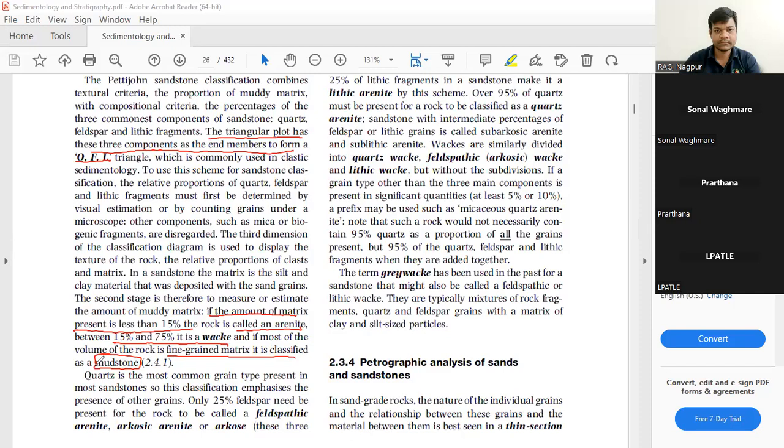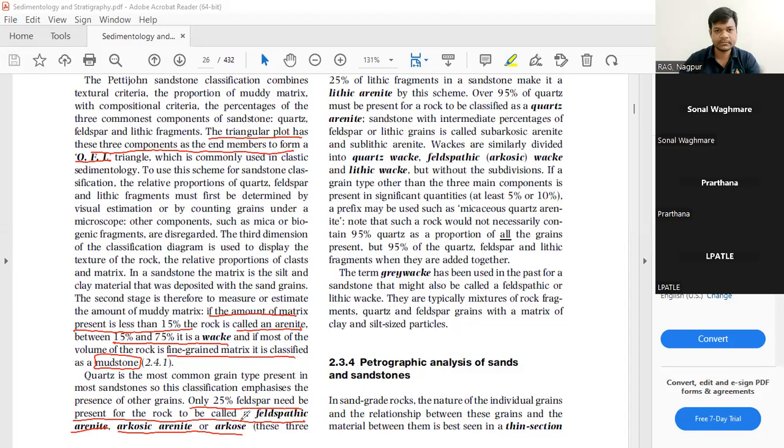Now, quartz is the most common grain type present in the sandstones. Majority of the sandstone contain quartz. So only 25% feldspar needs to be present for a rock to be called a feldspathic arenite, arkosic arenite, or arkose.